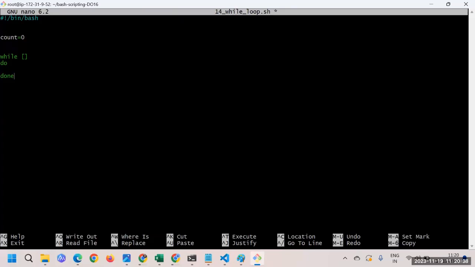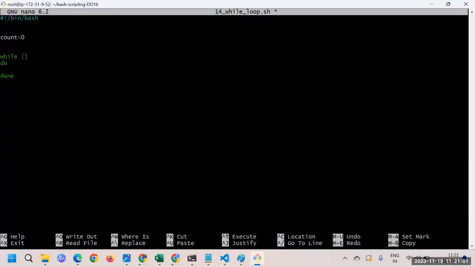So whenever you are writing a script, I'll tell you the beginner's best way to do it. Always just put the syntax first, just write the syntax. And then start thinking about the logic, how you can implement the logic and where you can put the things. Maybe you can think later, but just put the syntax here.